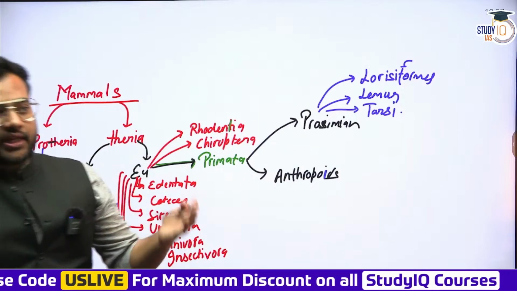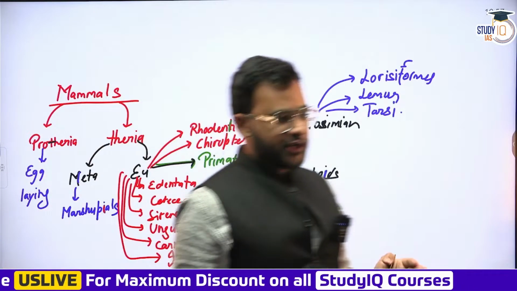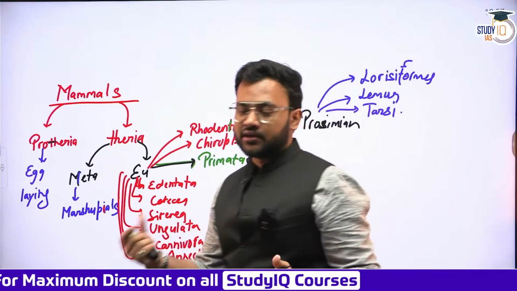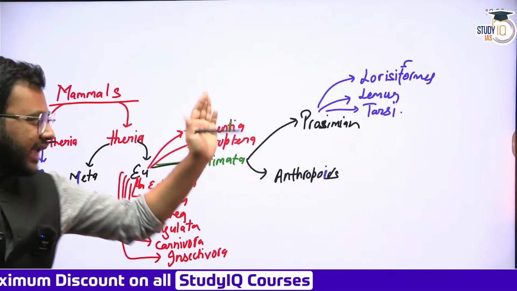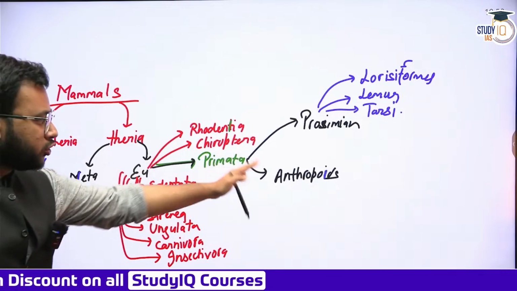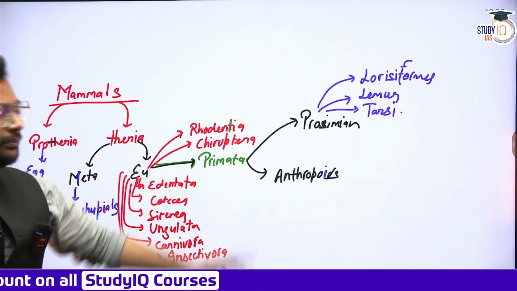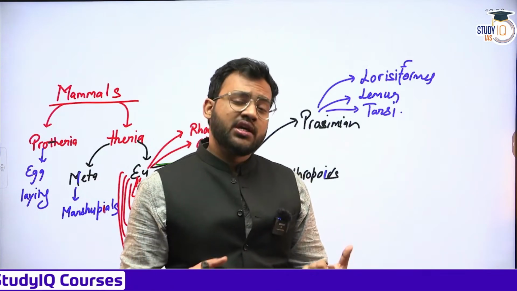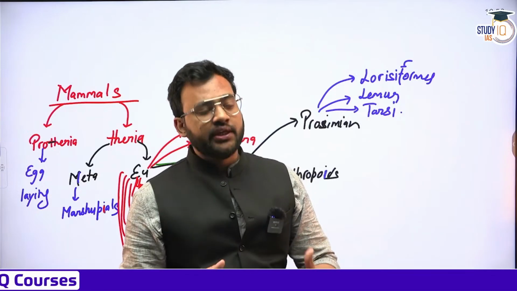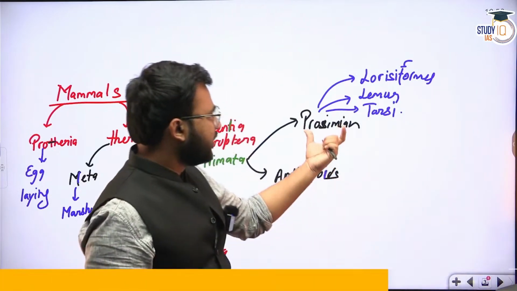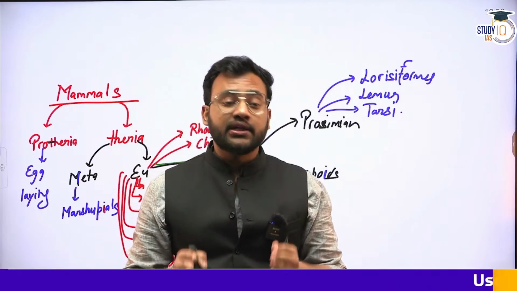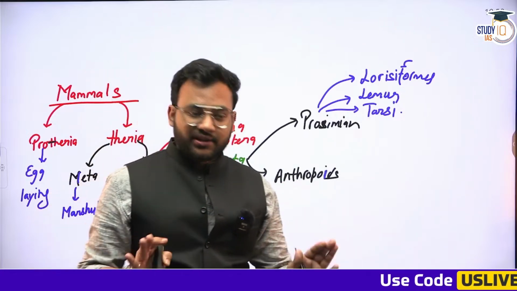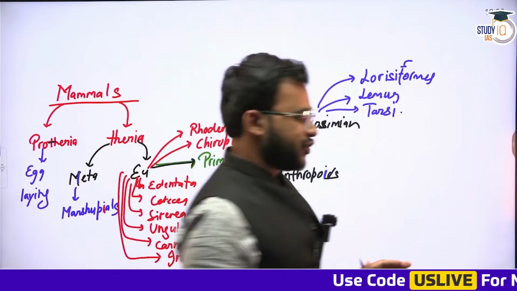All right. In the present and more evolved version of classification of these primates, we have now included tarsiers under a different category, bringing them closer to the anthropoids and less close to the prosimians. Why has that happened? We'll discuss in some other lecture. There was a problem with the classification of tarsiers. Basically, it has a lot of features in line with prosimians, but it also has certain features which are close to the anthropoids. So it was a slightly complicated positioning for us.